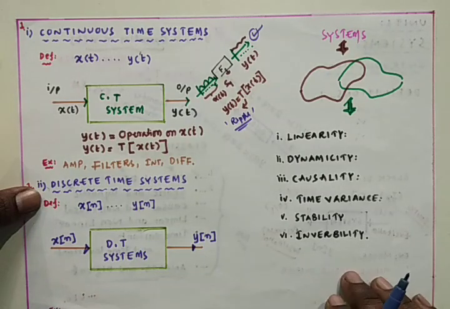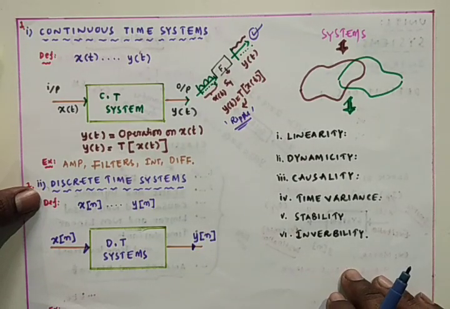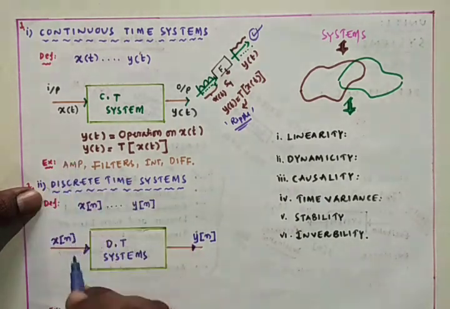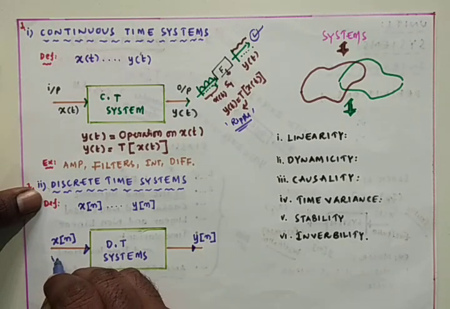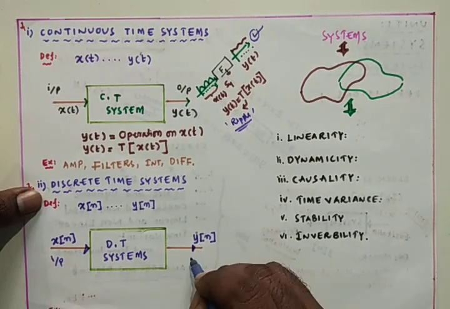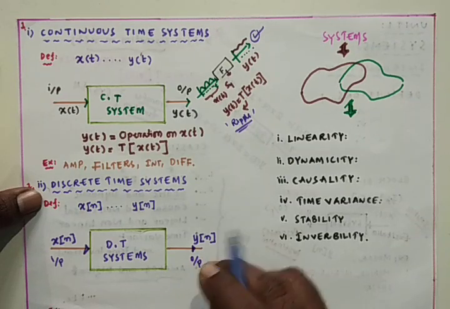These are the mathematical representations of the discrete time signals. Here x of n represents the amplitude of the signal, where n is the independent variable. We can call it an integer. So here we have given the input x of n, and the output is y of n.